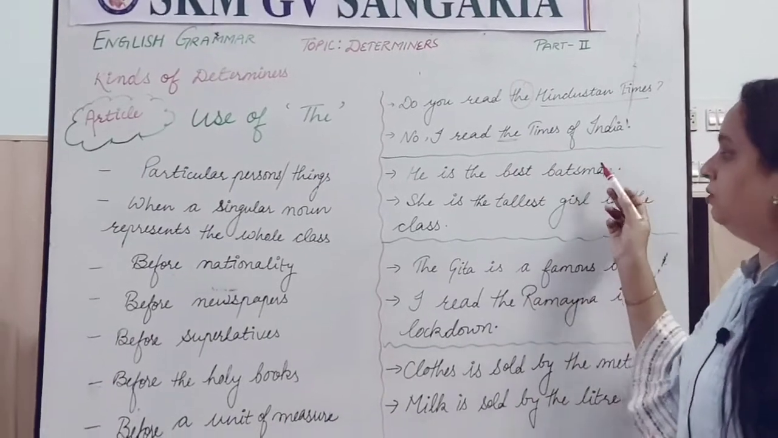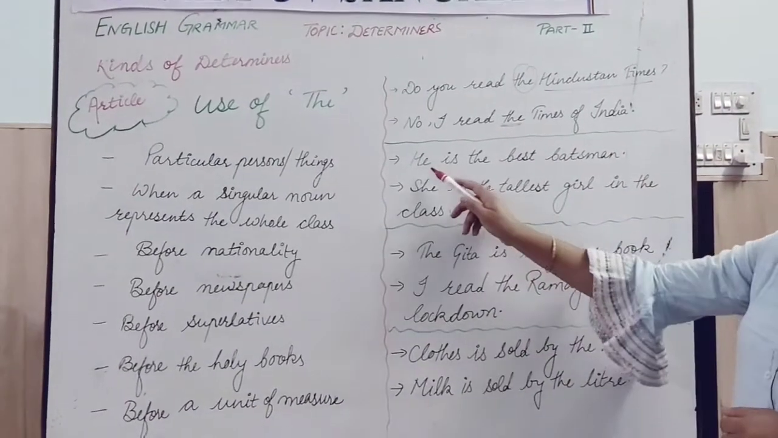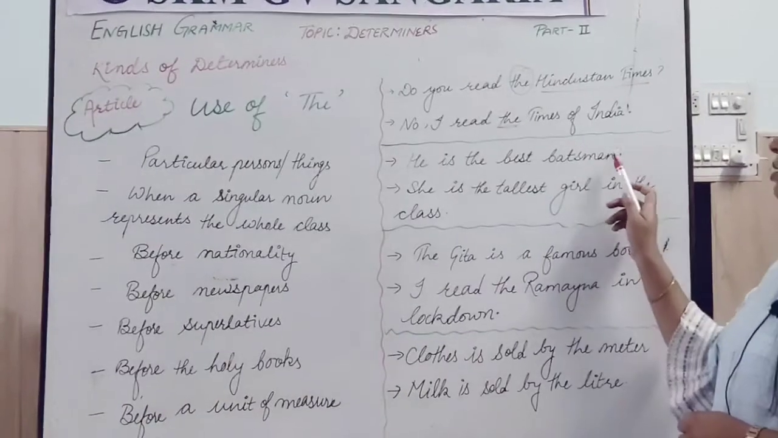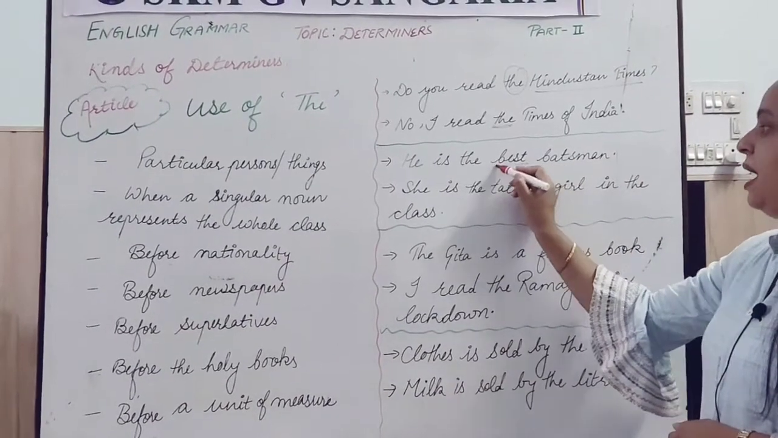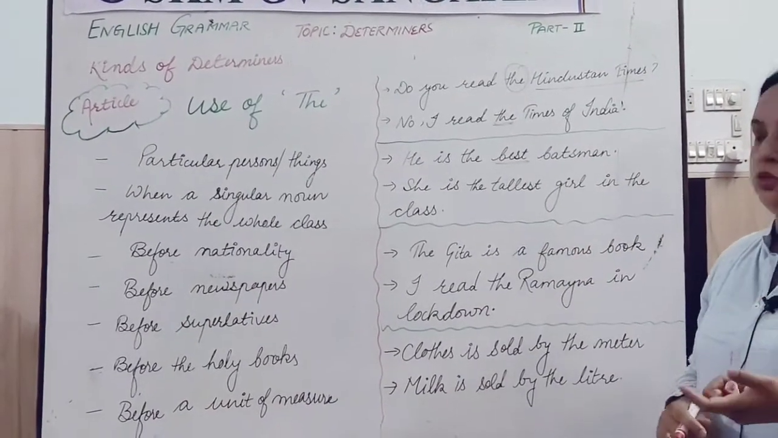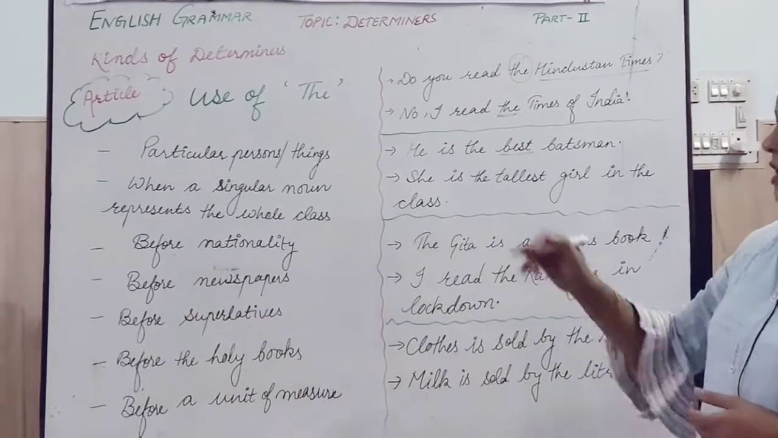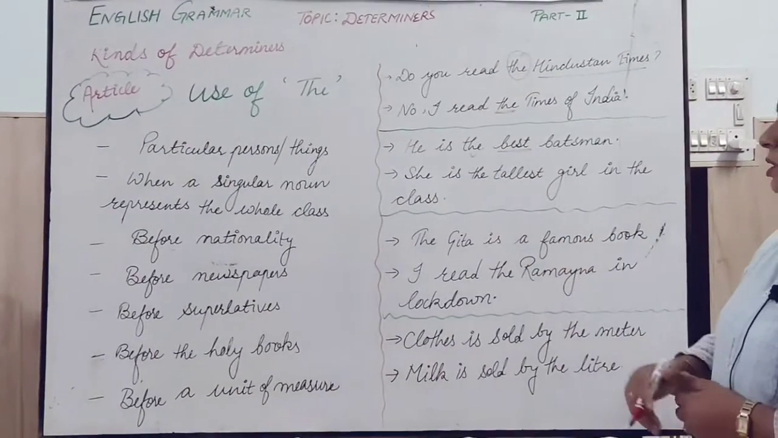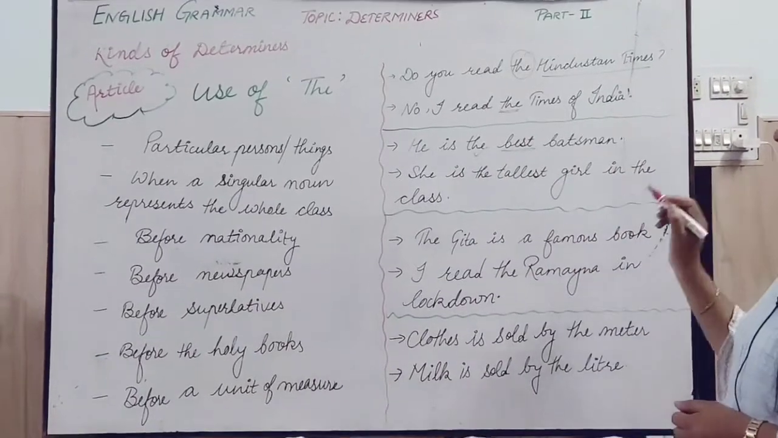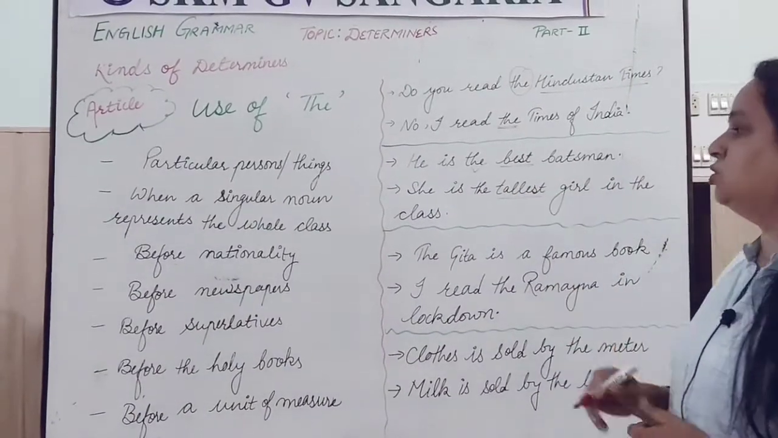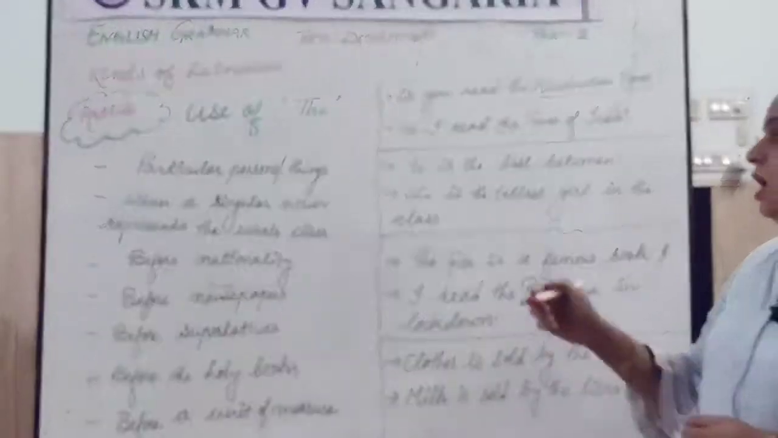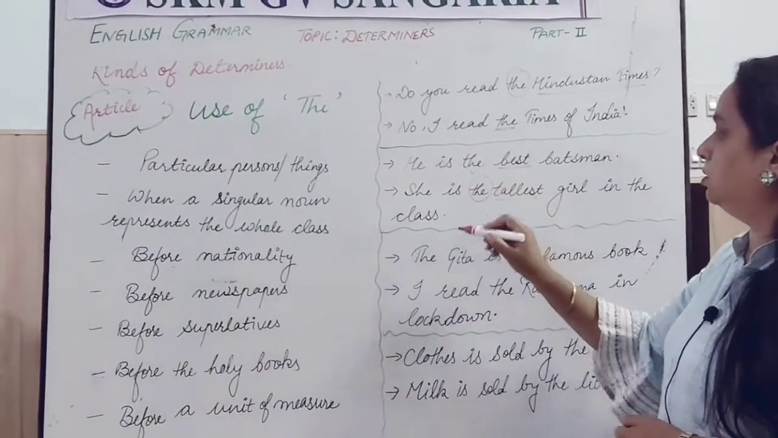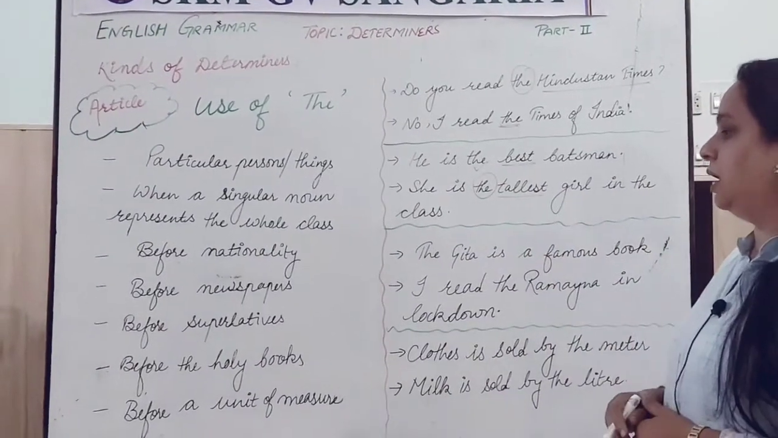Next is the example of the superlative degrees. He is the best batsman. So, this best is a superlative degree of good, and here we have applied the with that. Next example is she is the tallest girl in the class. So, tallest is a superlative degree of tall, and the is being used with that.